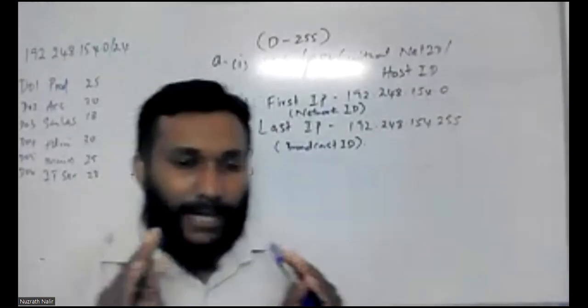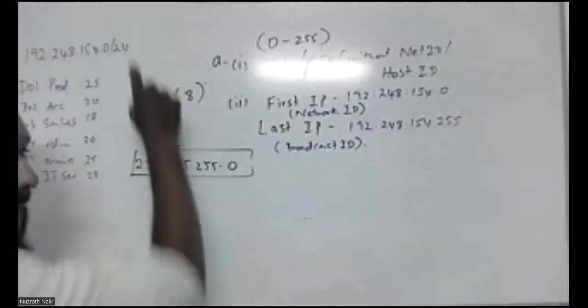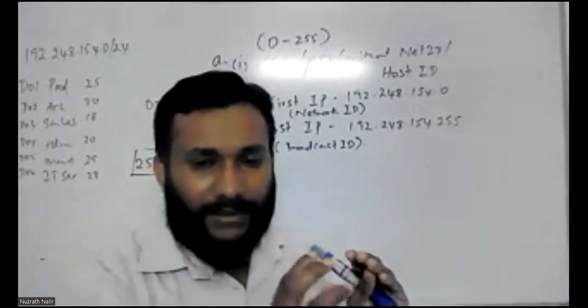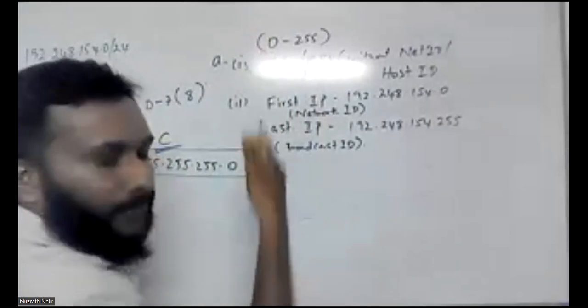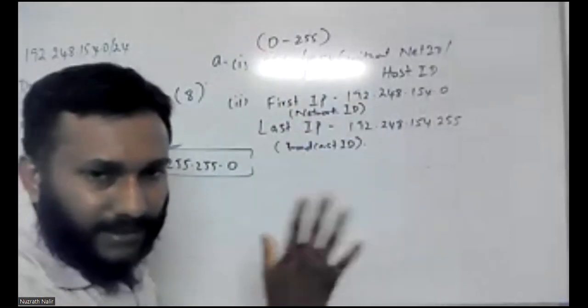So what I'm trying to say is, if they ask about any particular block, IP address block is a general term. They are asking about your IP address block and your first IP and the last IP. Is this clear, my dear students?